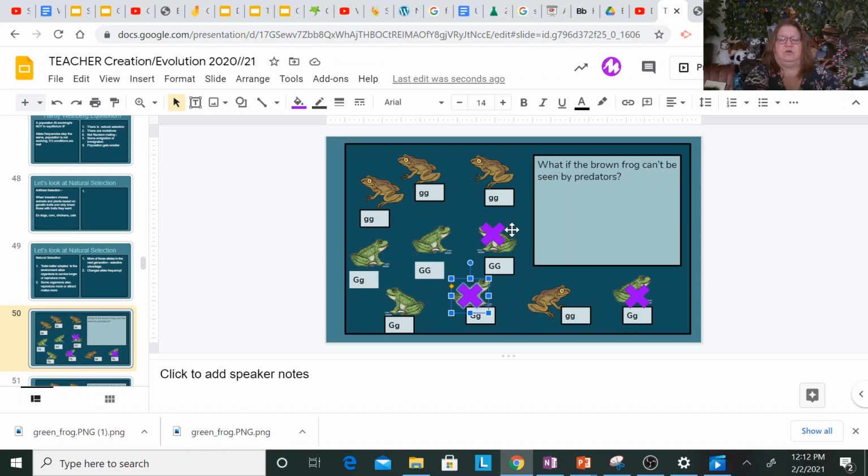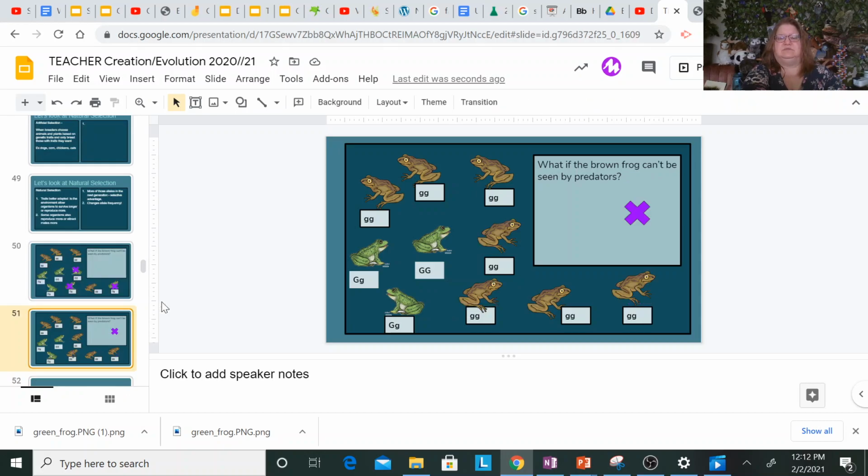Now, the brown frogs are surviving more, and think about that. That means that little recessive allele is going to be passed down to the next generation. So pause the video and discuss as a class, what do you think the next slide is going to look like? Well, in the next generation of frogs, will we see more brown frogs or more green frogs?